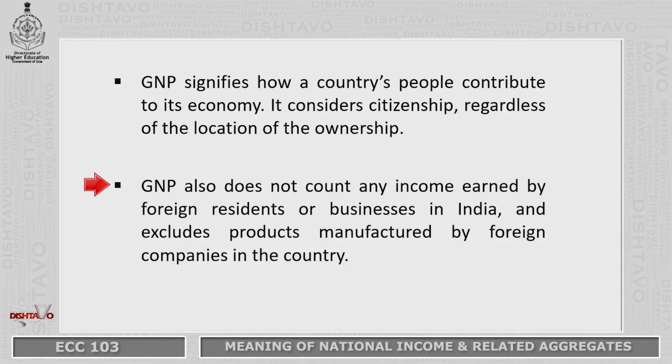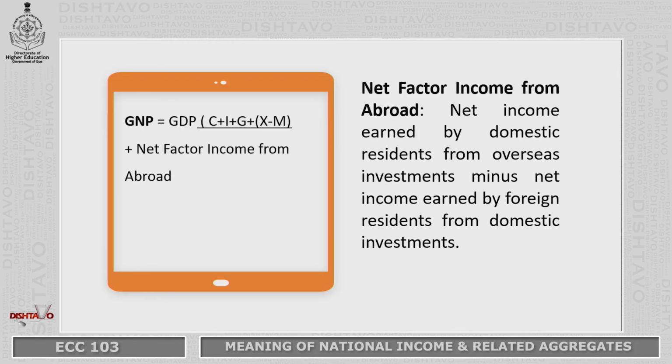So, GNP does not take into account, please remember, the income earned by foreign residents or business enterprises in India, and it excludes the goods and services manufactured by foreign companies in the country. So, what GNP includes is only what domestic producers produce within the country or beyond the boundaries of the nation. GNP is calculated as GDP plus net factor income from abroad.